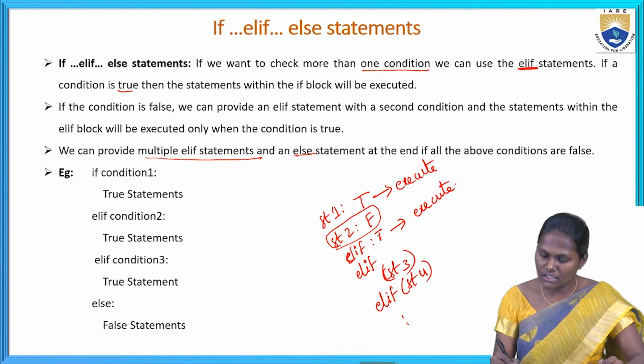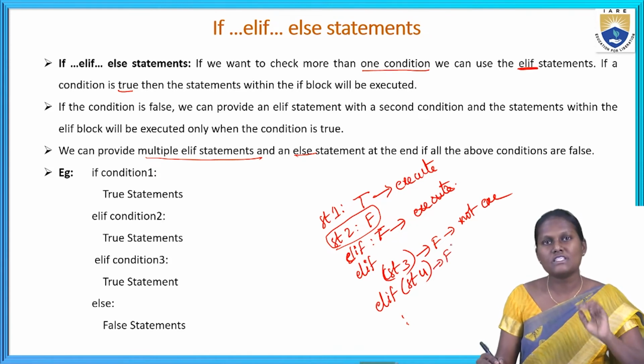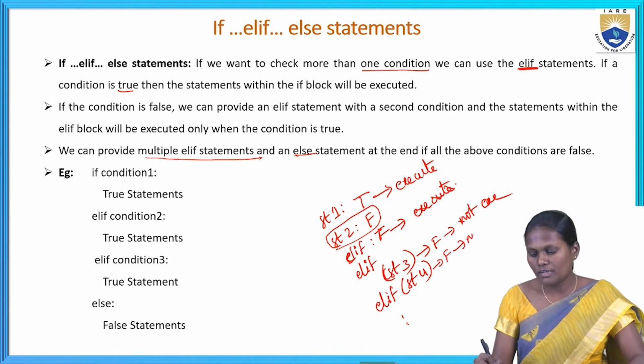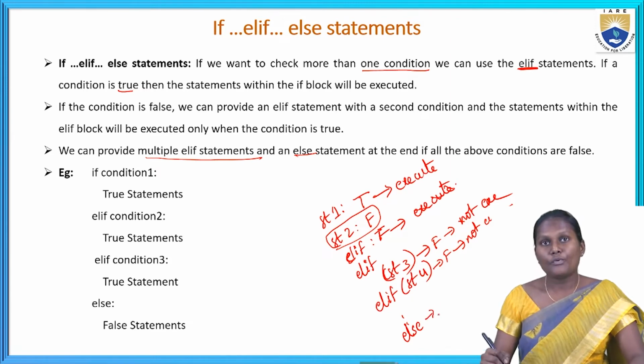If the second is false, the third statement is also false, and the fourth statement is also false, then none of them will execute, and the last block we give is the else statement.